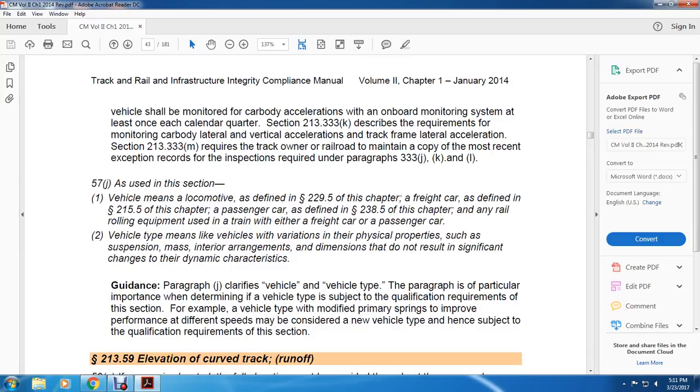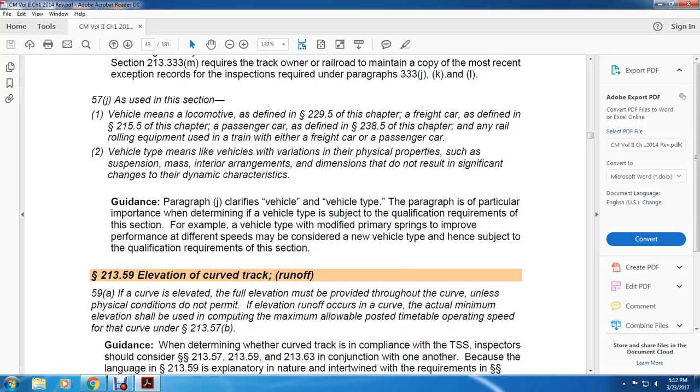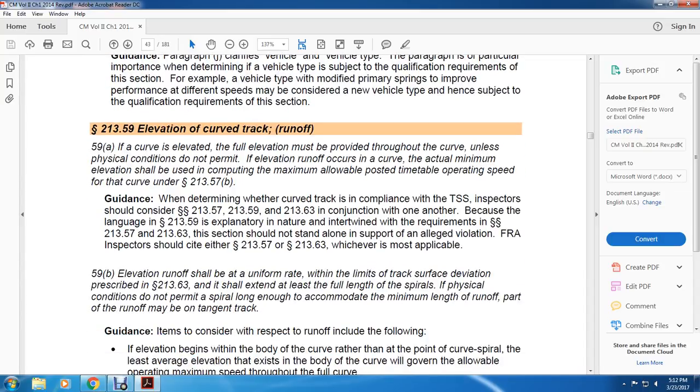as defined in 229.5, the freight car as defined in 215.5 of this chapter, the passenger car as defined in 238.5, or any of the rail equipment used for the train. For each of the freight car and passenger car, vehicle type means likewise variation of physical properties such as the suspension, mass, interior arrangement, and dimensions that do not result in significant change of dynamic characteristics. Paragraph J clarifies the vehicle and vehicle type. This is particularly important to determine the vehicle subject to the qualification requirements of this section. For example, a vehicle type with modified primary springs to improve the performance at different speeds may be considered a new vehicle type and subject to the qualification requirements of this section.